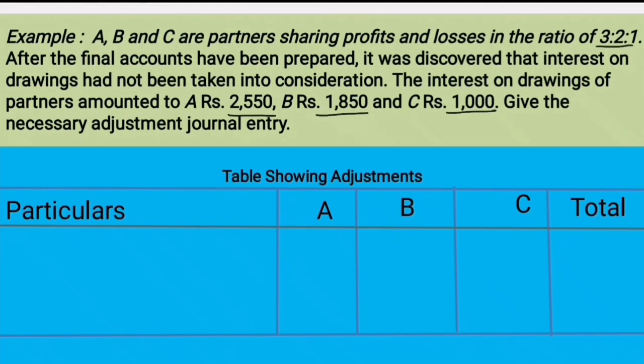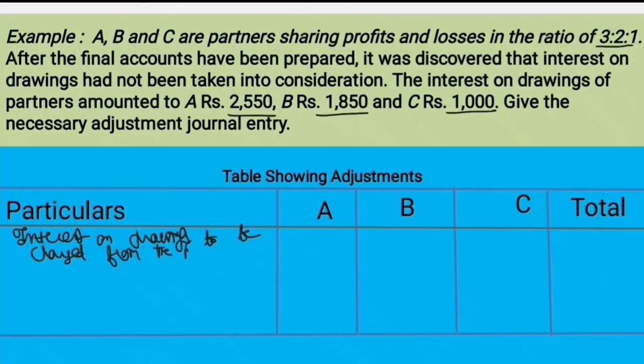So, in this question, we'll see interest on drawings has to be charged from the partners. When it will be charged from the partners, partners' capital account will be debited. So, we are given the interest on drawings, so we'll write it as interest on drawings to be charged from the partners.